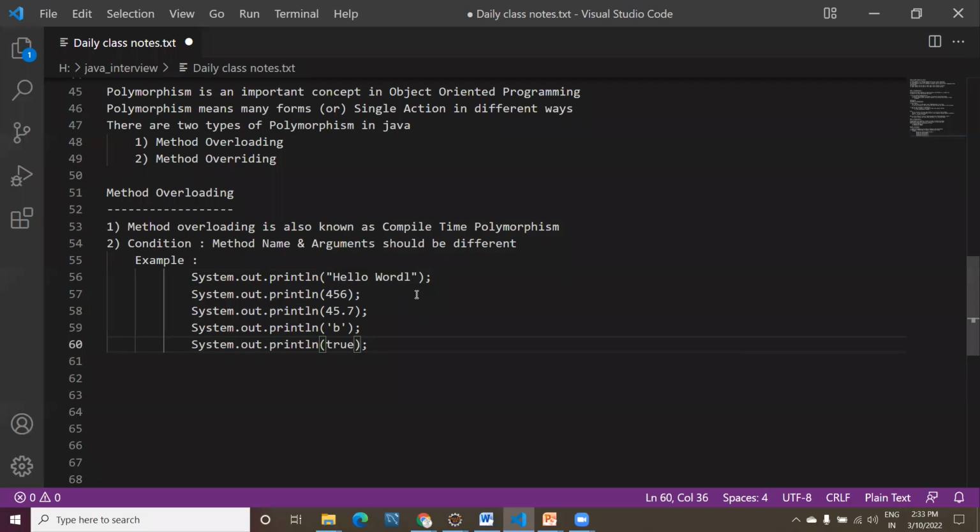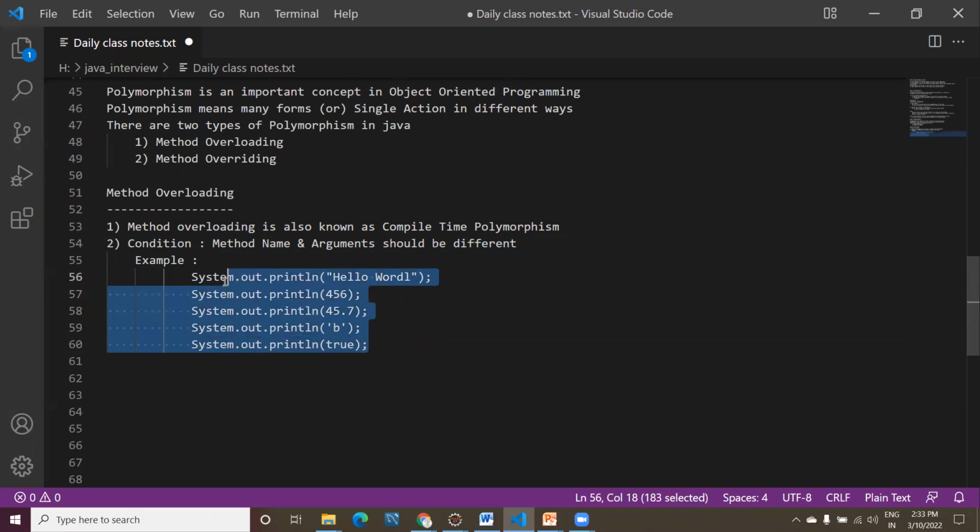Okay, you are thinking why this guy is explaining system.out.println, right? Now see here, the example: the method name is the same, the arguments should be different. See here, the println method is common everywhere, only the argument is different. It supports string, integer, floating point, boolean, and character data types.